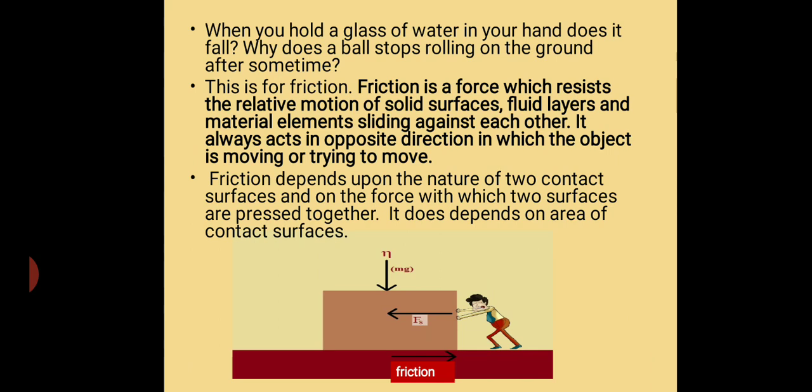So friction depends on the nature of two contact surfaces and on the force with which two surfaces are pressed together. It doesn't depend on the area of the contact surface. So here it is written that friction is a force which resists the relative motion of solid surfaces. Like when a ball rolls on the ground, both the ball and the ground are solid. So friction resists the motion.